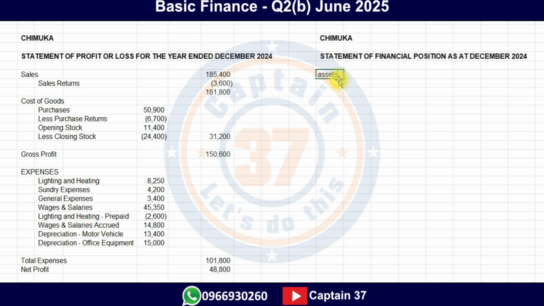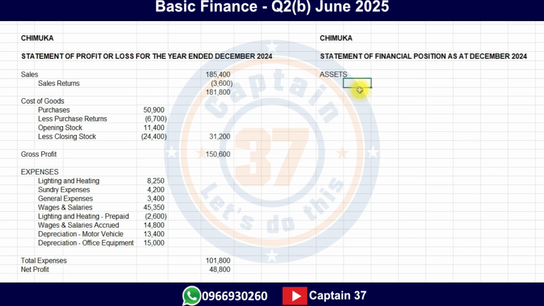So indicate that you are looking at your assets. Now, what are the assets? Not only assets, but there are assets, liabilities, and equity. But let's start with assets. So we need to list our assets.